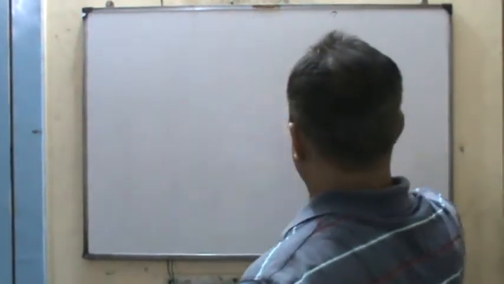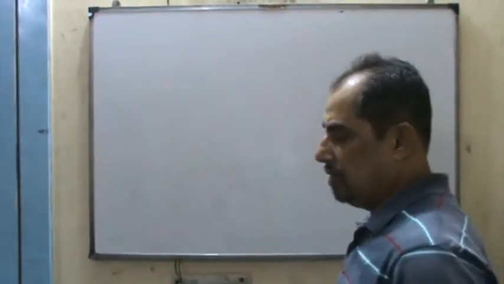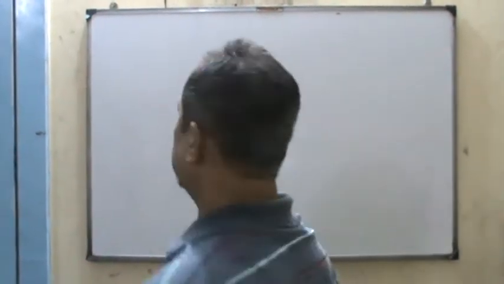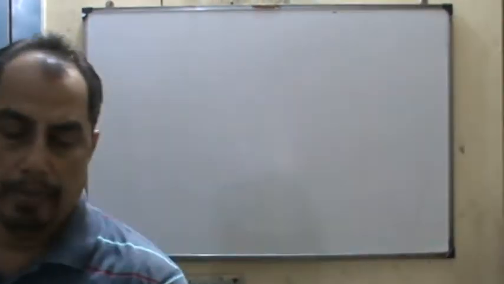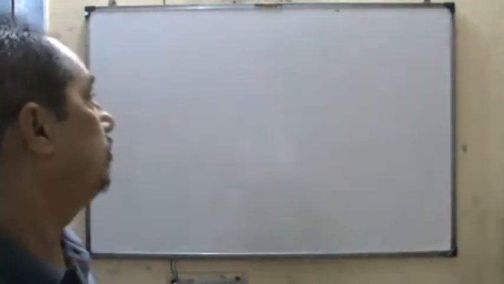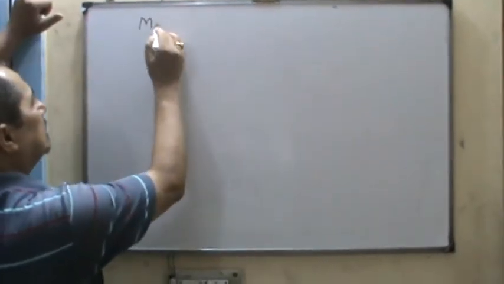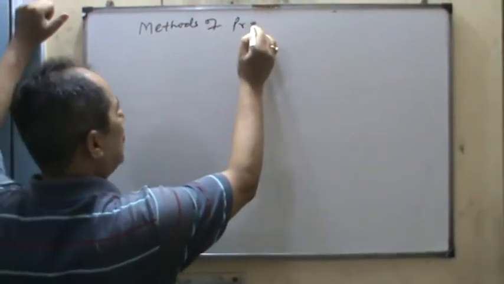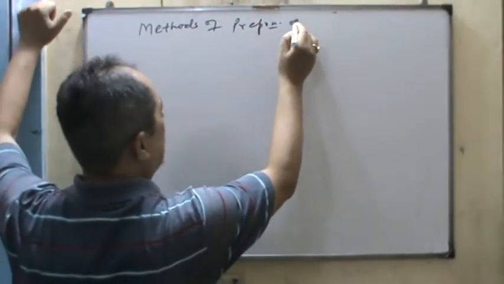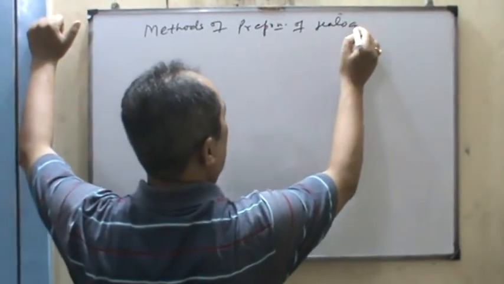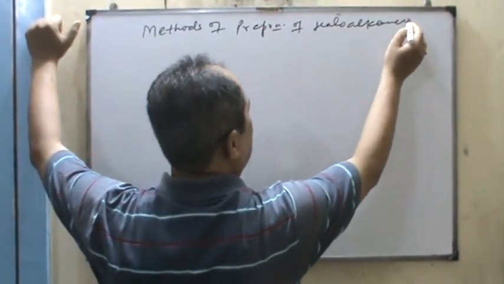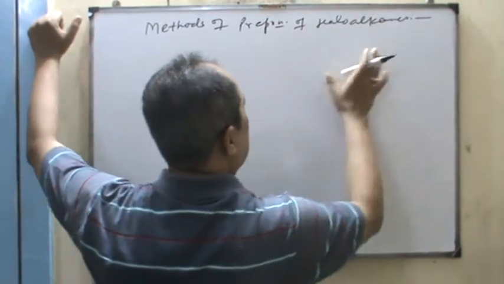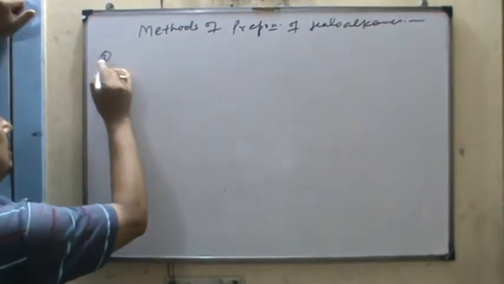Now, after the exhaustive discussion of haloalkanes as well as haloarenes, the next part in your syllabus is the preparation methods of haloalkanes or alkyl halides.